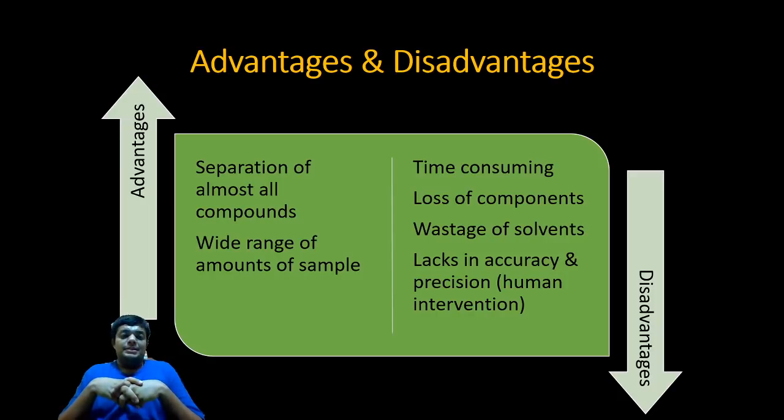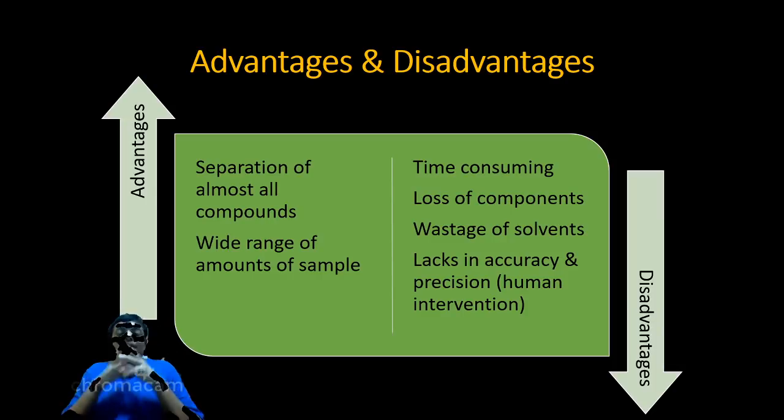Advantages and disadvantages of column chromatography. Separation of almost all compounds can be done in a column, and a wide range of sample amounts can be used. If you take a wider column with a bigger mouth, bigger periphery, you can load more sample. If you take a smaller one, you can load less sample. So these are the advantages.